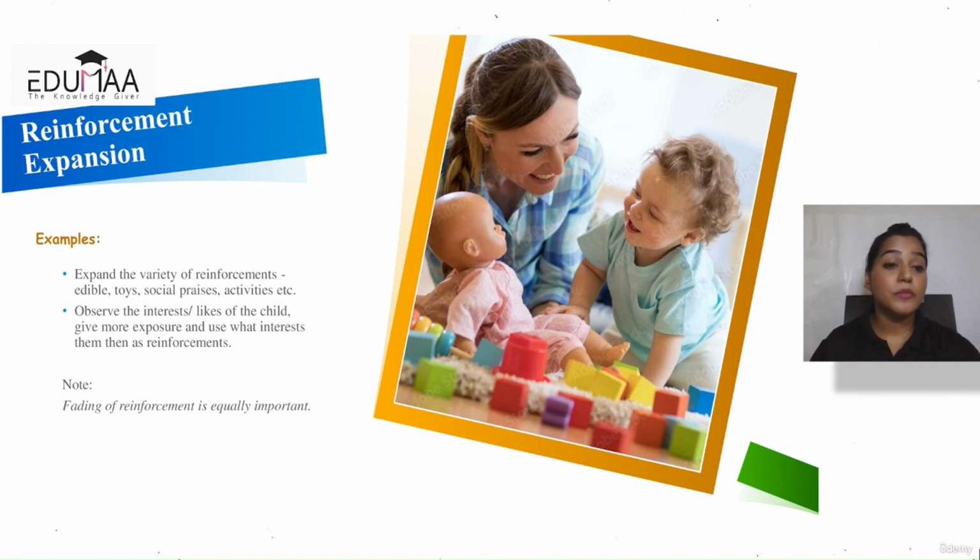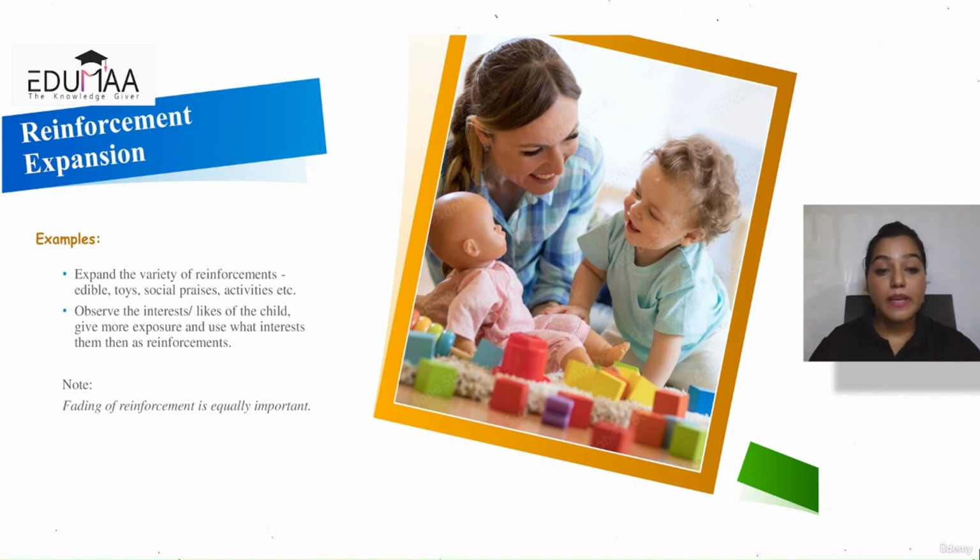So edibles could be there, toys could be there, social praises could be there, certain activities could be there that you can work on and increase the reinforcement. For example, one of the kids really liked to do that kickly or round thing with an adult.